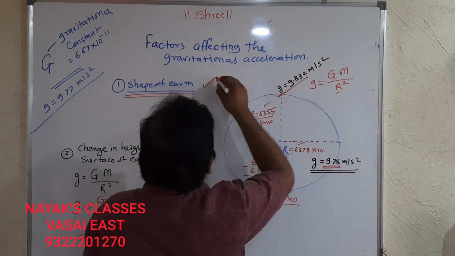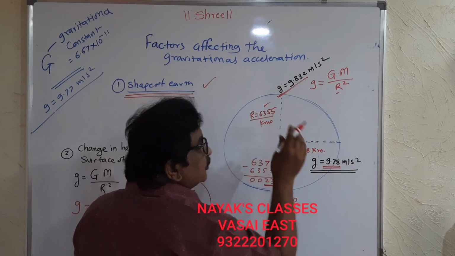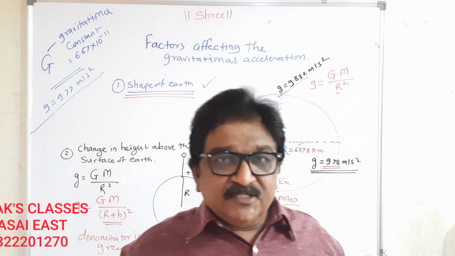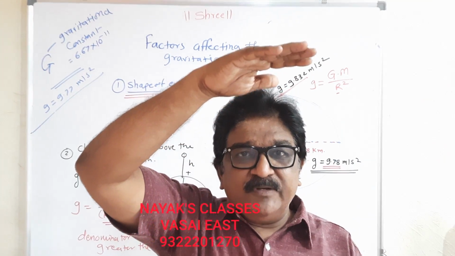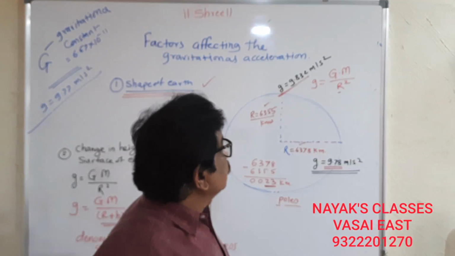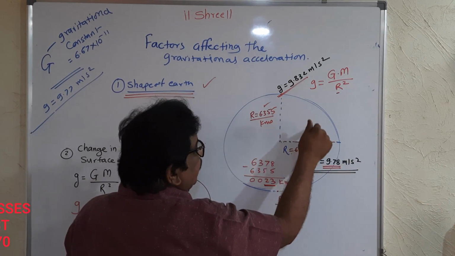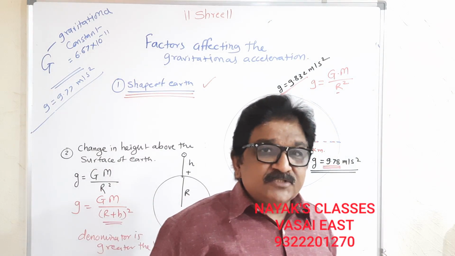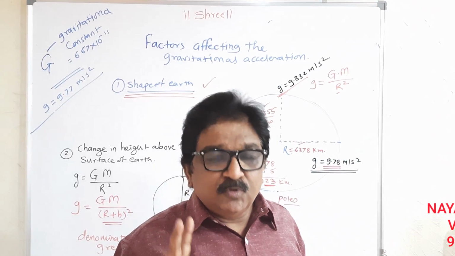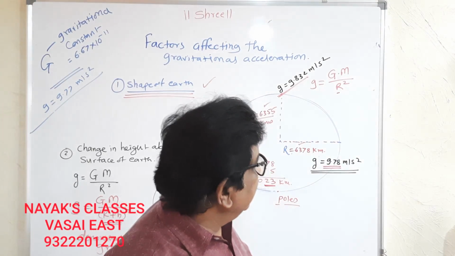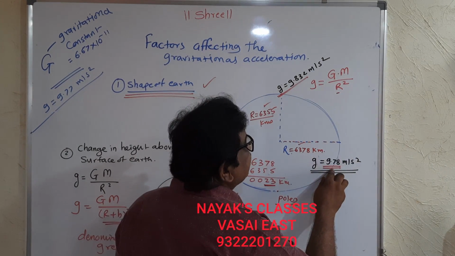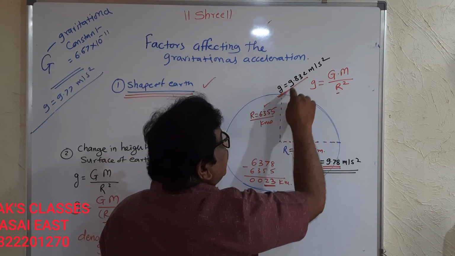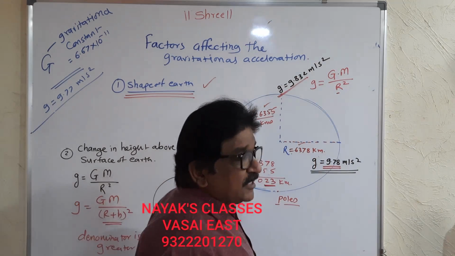So you got the first reason. The shape of the earth is not exactly spherical. At the equator it has bulged out, and at the poles it has been pressed in. The difference between these two radii is 23 kilometers, and that makes two values of g: one is 9.78 meter per second square and another is 9.832 meter per second square.